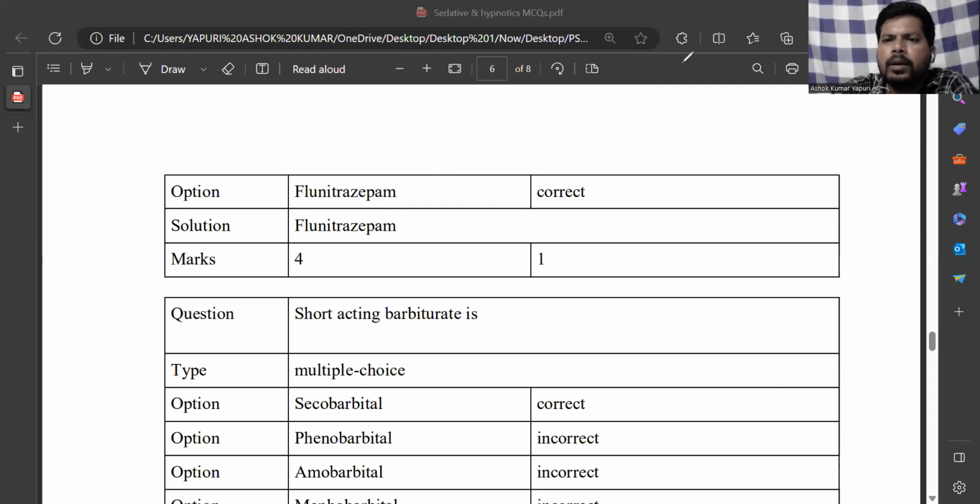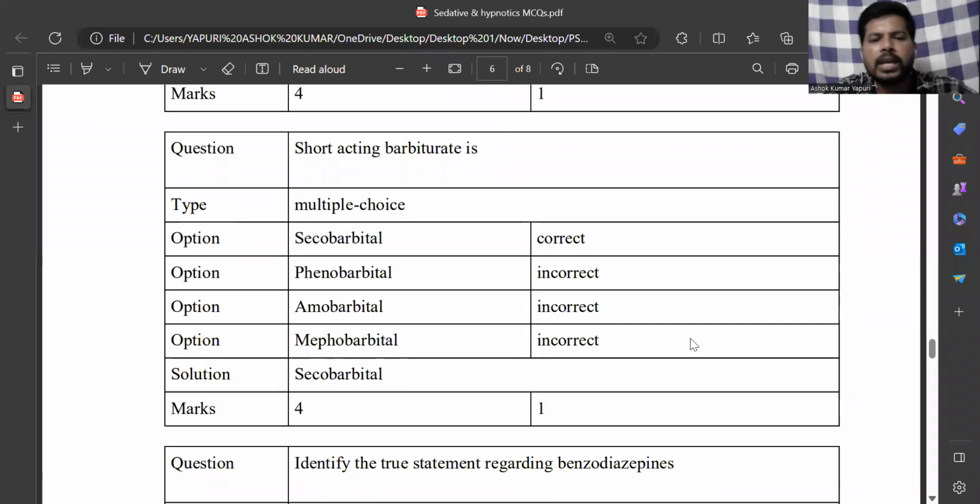And next, short-acting barbiturates. In this class, the short-acting barbiturates are secobarbital and pentobarbital. Amobarbital comes under intermediate-acting barbiturates. Phenobarbital and mephobarbital come under long-acting barbiturates.